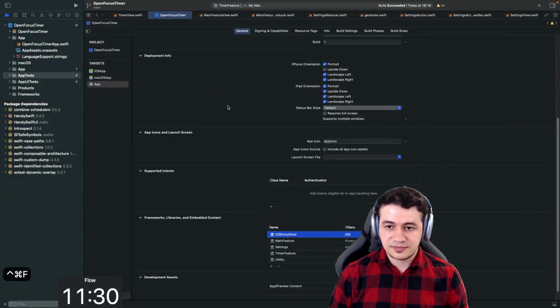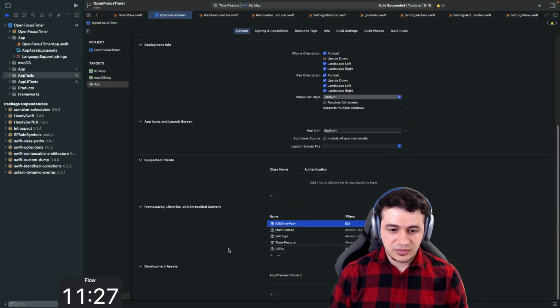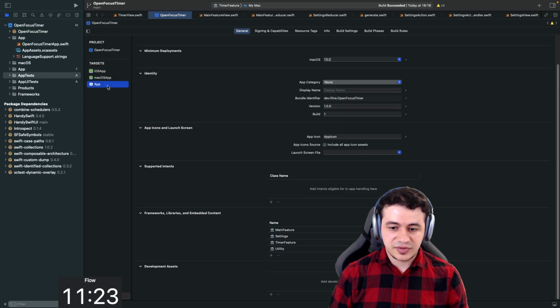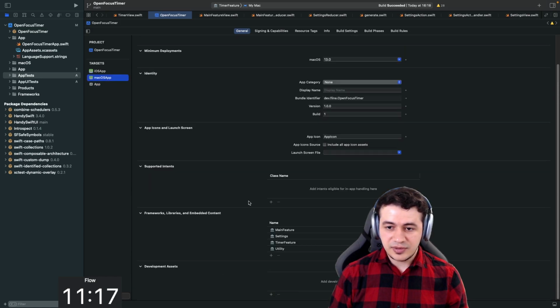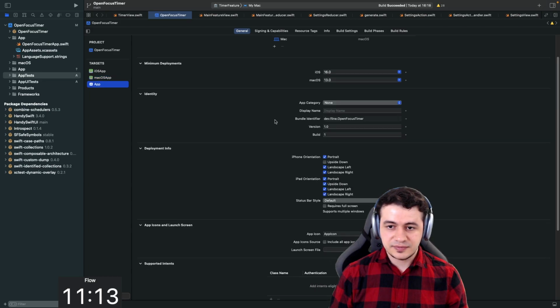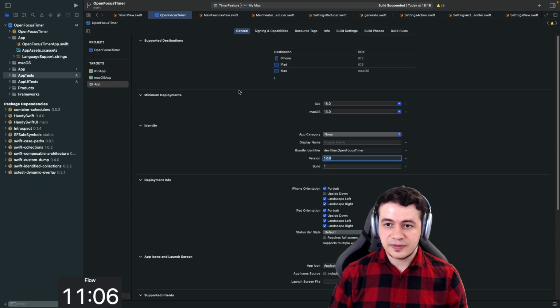All right. What else do we have here on iOS, macOS? Nothing specific. But development assets, I removed them, so let's remove them here as well. For the app icon, yeah, it is called app icon. Didn't change anything there. The version, definitely, I don't want to have this. I want to have semantic versioning here, the proper way.